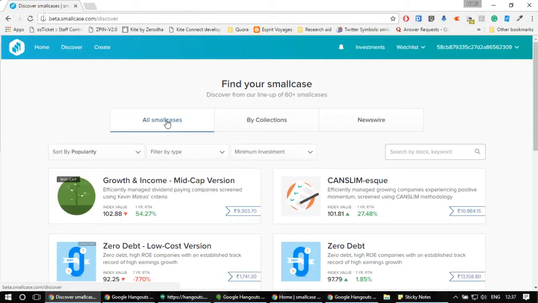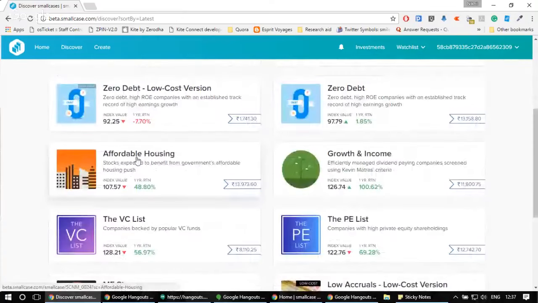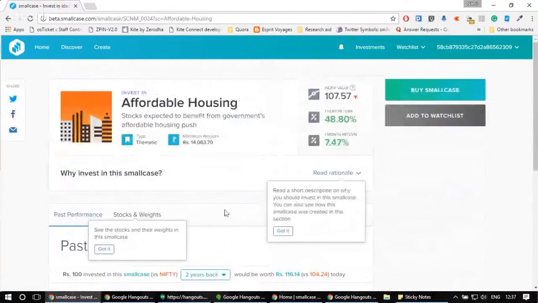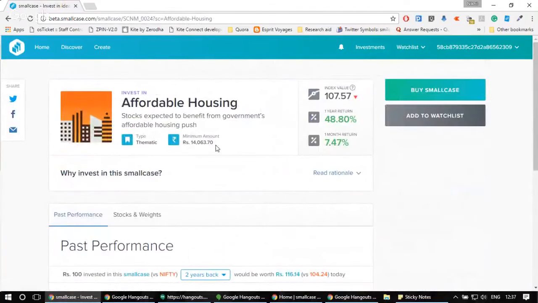So now let's directly start with the first point of how you can buy a smallcase on our platform. You can come to this page by directly clicking on the discover section on the top left corner of the navbar. Let's say I want to check out all the latest smallcases which are available on the platform, and I decide that I want to invest into affordable housing. You can see all the smallcase related fields here.